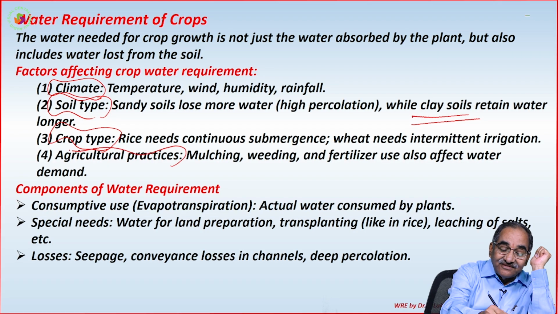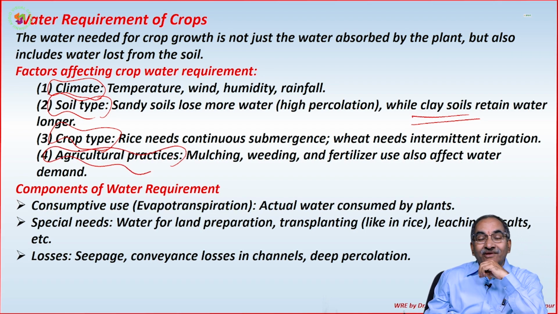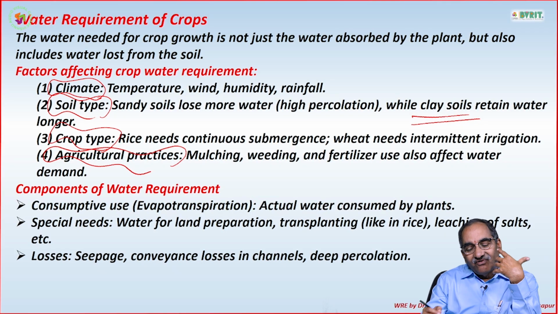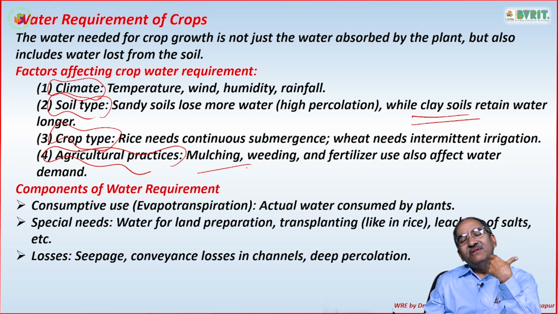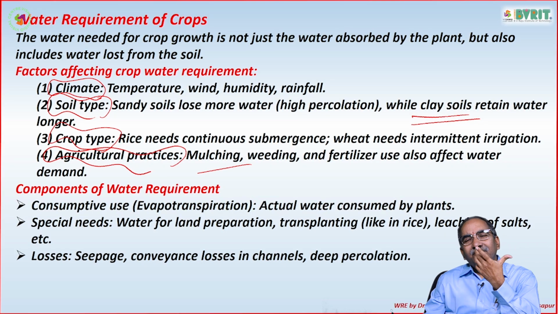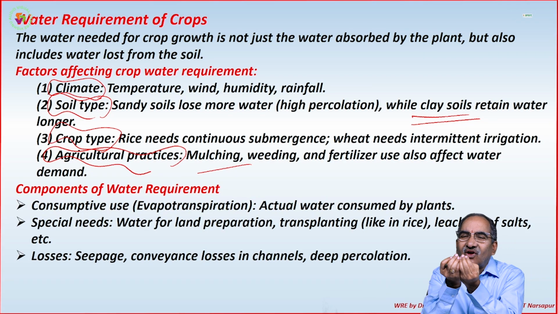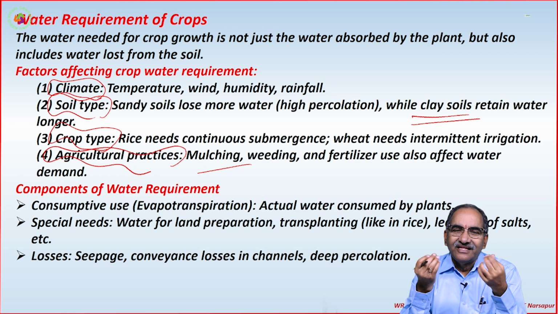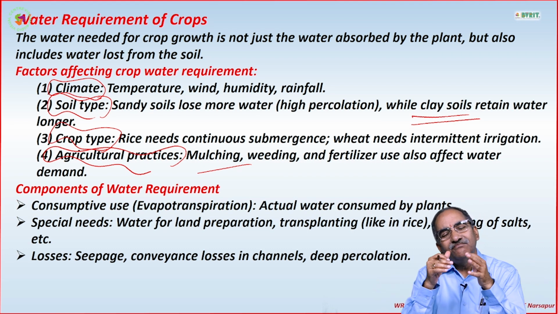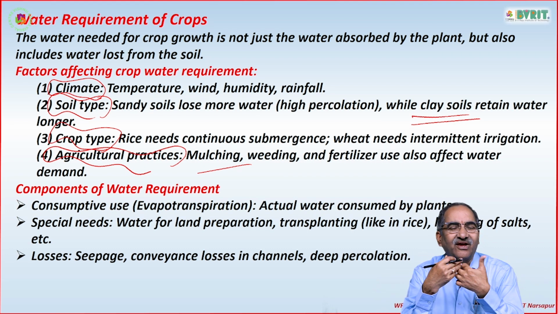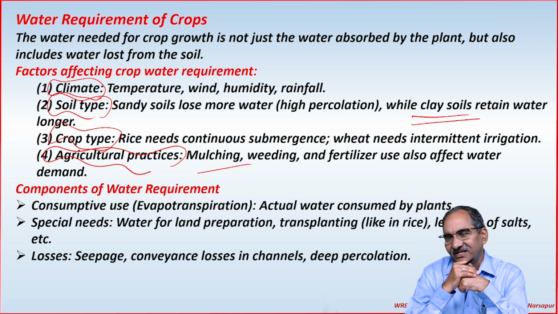And the practices which you are adopting for raising any crop, that means, are you going for mulching? What do you mean by mulching? Mulching is nothing but covering the soil so that the soil moisture is retained. The covering may be of organic or inorganic material.